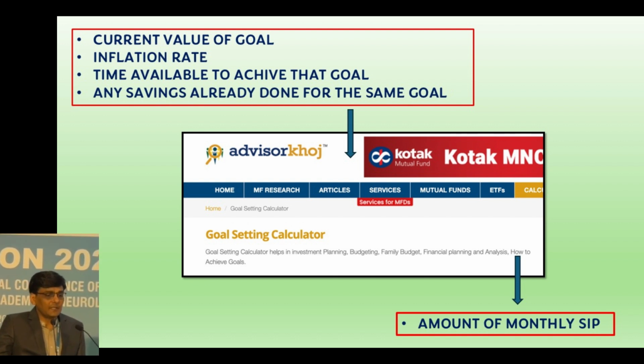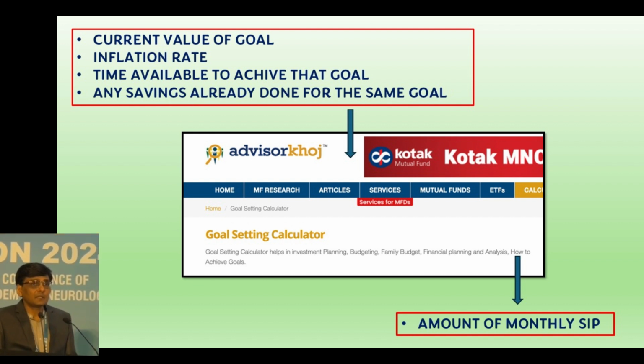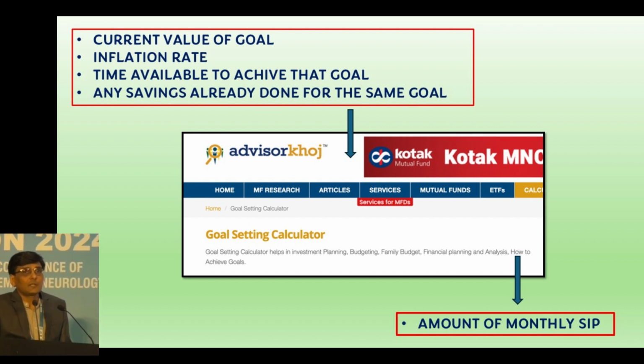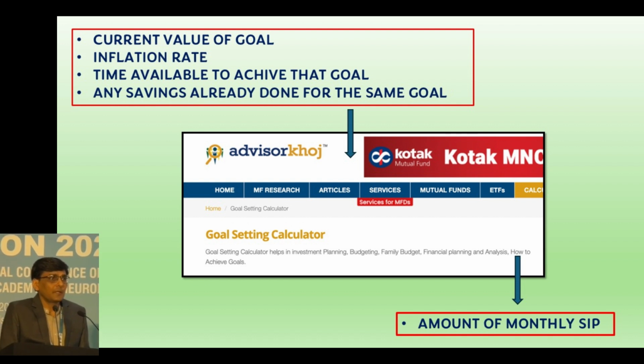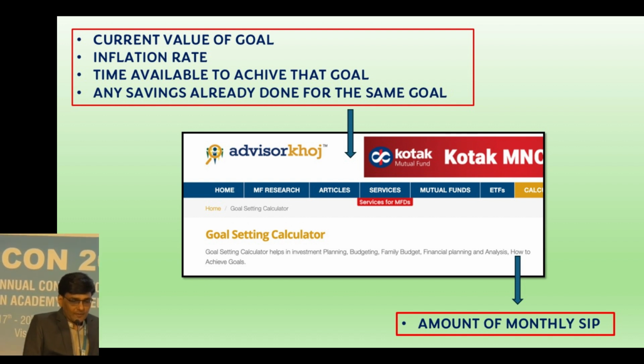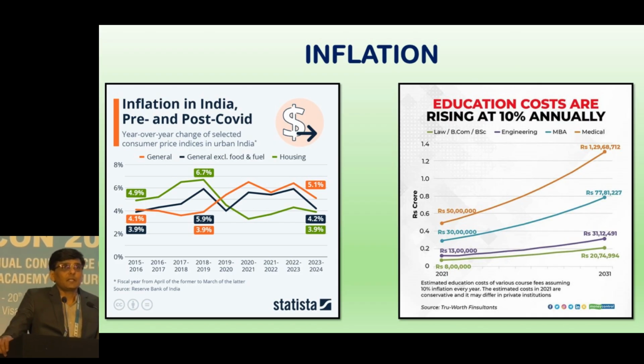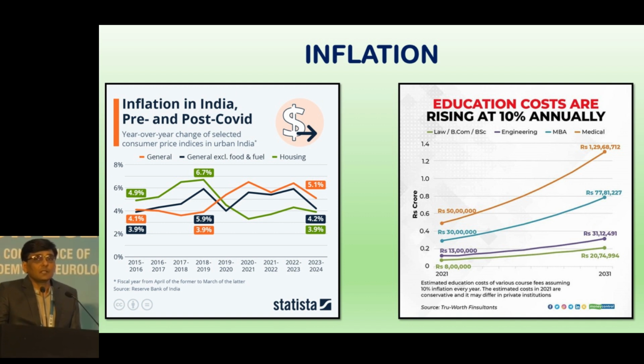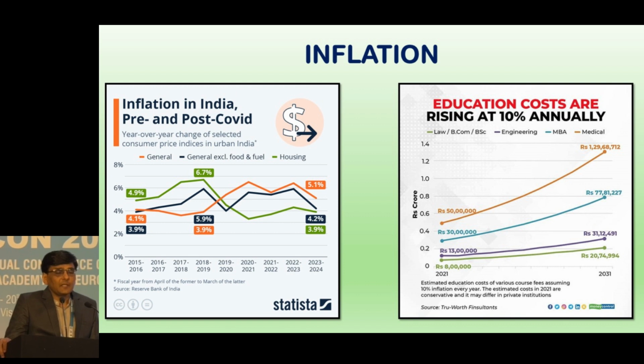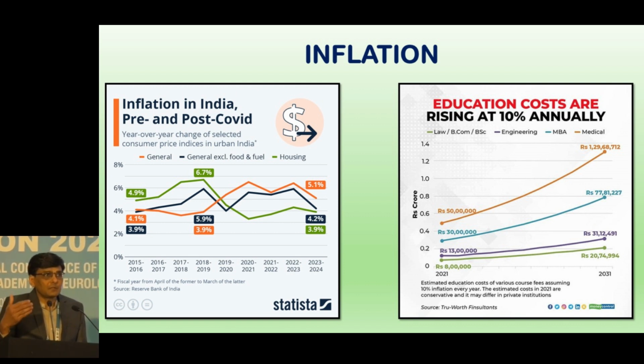Once you put in all the details, these are just basic details, you will get the monthly SIP amount which you need to do to accumulate that particular goal, right? And remember that when we are planning for children's education, we need to take inflation at a higher level, because otherwise inflation is in the tune of 6 to 7%. But in the case of education, we need to take inflation at 10%.